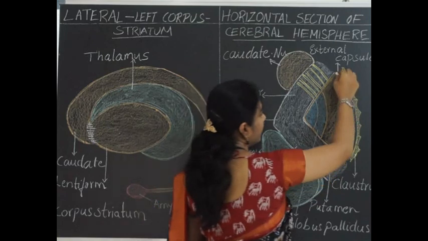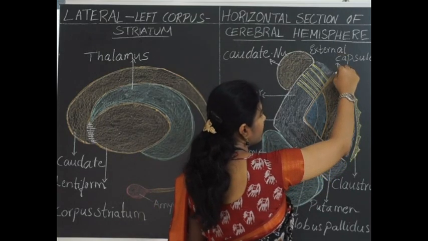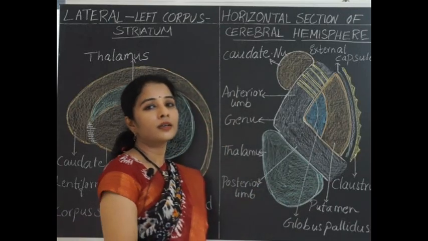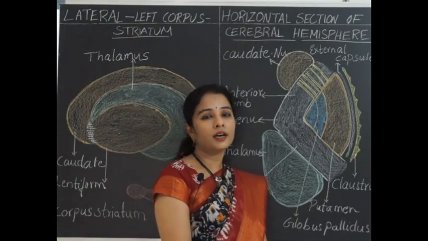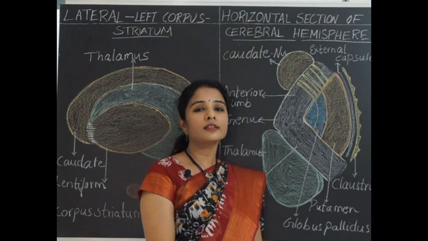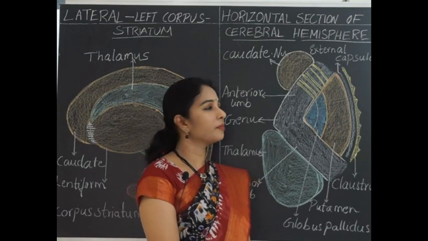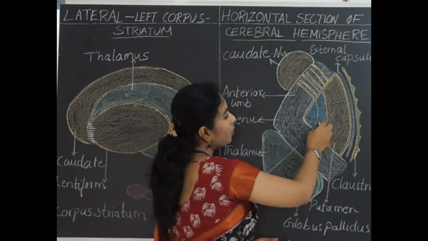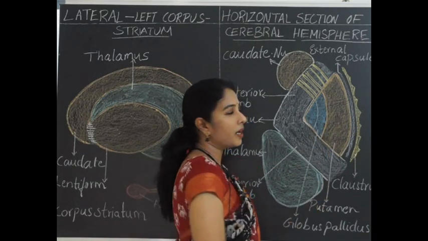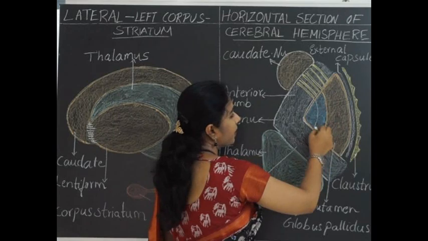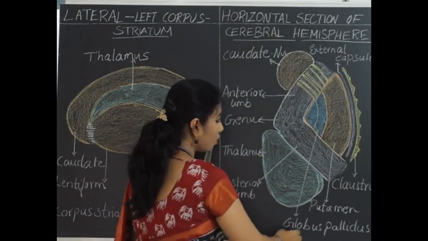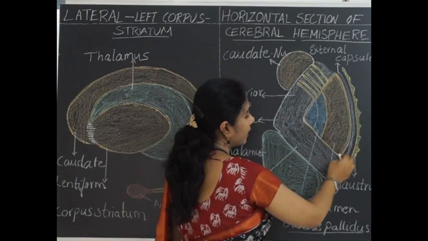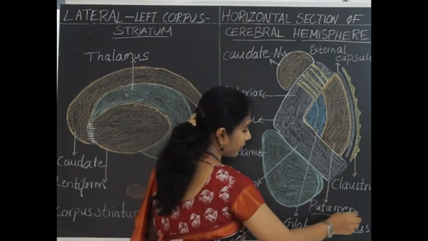And here where the external capsule is present, the lentiform nucleus is traversed by branches of the middle cerebral artery, called the lateral striate branches of the middle cerebral artery, which supply the internal capsule. The lentiform nucleus is further divided into two parts. The medial part, which is pale in appearance, is called the globus pallidus, and the lateral part, which is darker in appearance, is called the putamen.